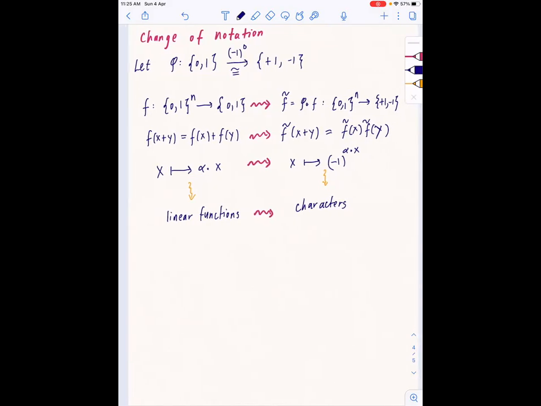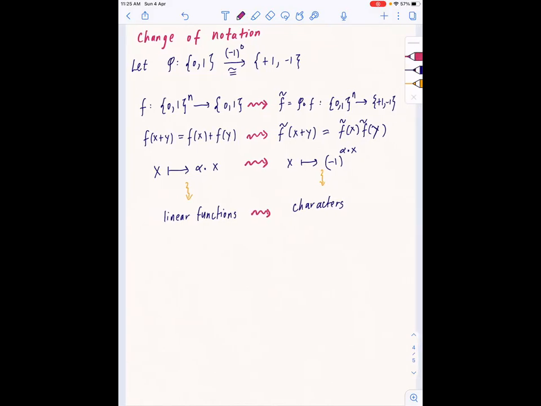Okay, so now next let me move. Now you may have guessed what the characters of {0,1}^n are. There are 2^n of them, because the theorem says that they form an orthonormal basis to a vector space of dimension 2^n. So let me just write the claim.